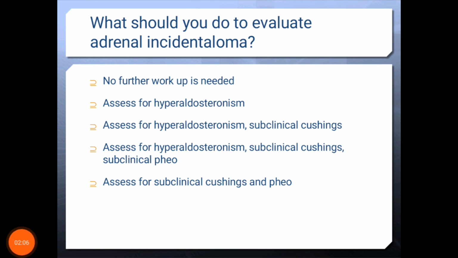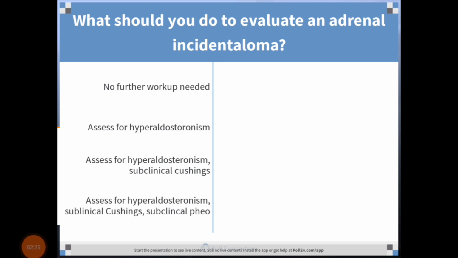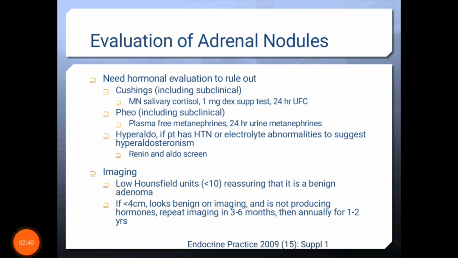What should you do to evaluate an adrenal incidentaloma? No further workup is needed? Assess for hyperaldosteronism, subclinical Cushing, and subclinical pheochromocytoma. What should you do to evaluate an adrenal nodule? Assess for hyperaldosteronism and subclinical Cushing.